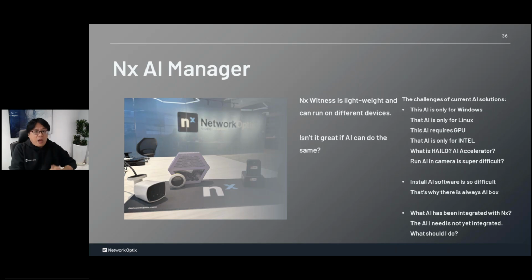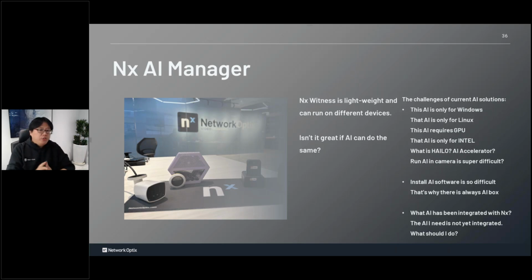And that's why AI companies usually sell you a box, right? They sell you the box to simplify the installation. You don't need to do that. And eventually, when they find an AI partner, they want to integrate it with the NX Witness, and there's another job, right? The AI partner may not be able to integrate with NX because they are not familiar with VMS. They don't know how to do it, and they have a lot of challenges finding an AI to run with the VMS, right? So the AI Manager is here to solve the problem.